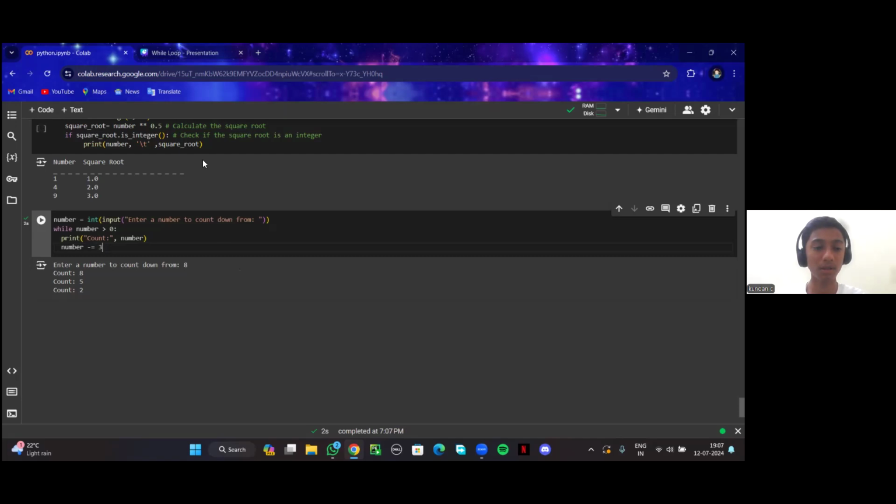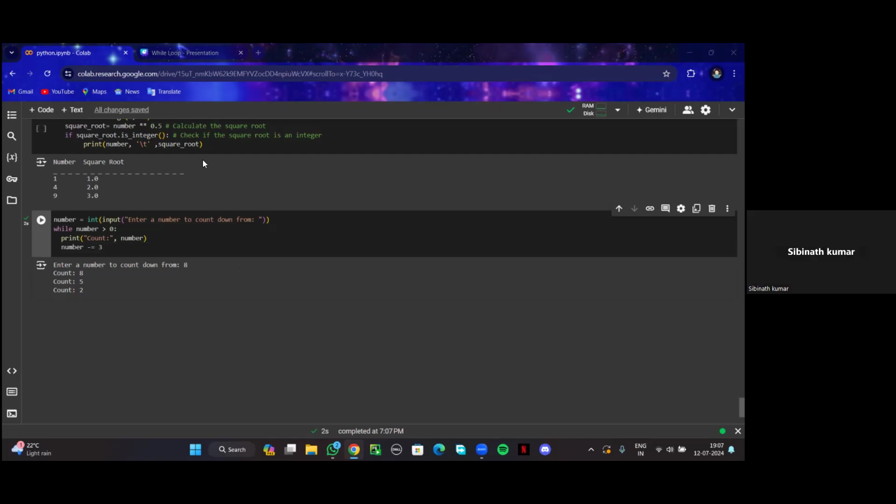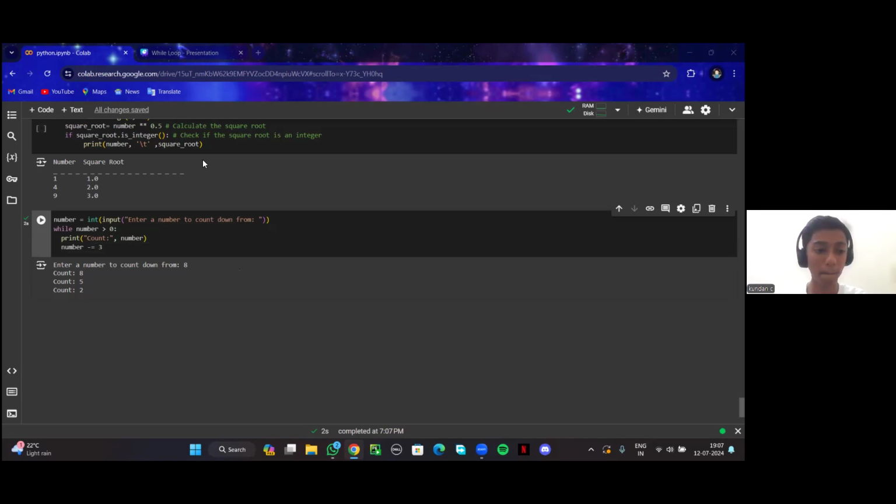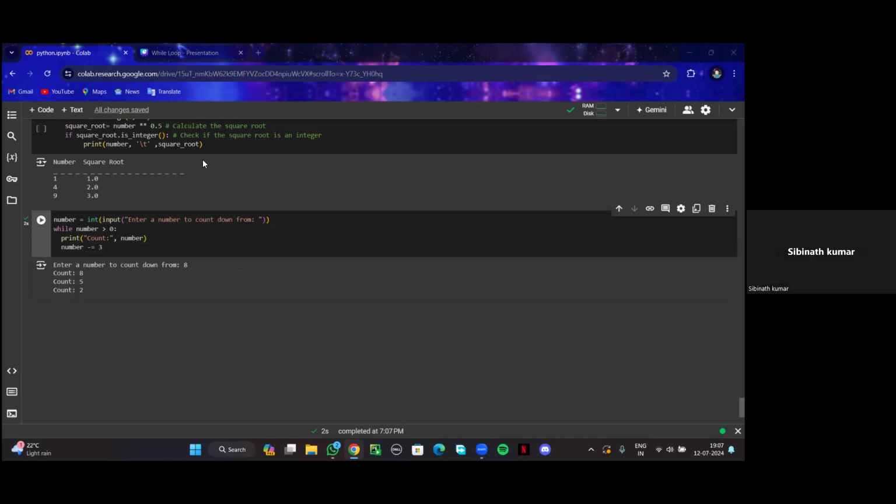Can anyone try by substituting some numbers? By 2, in the place of 3.